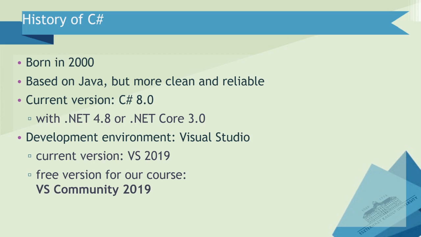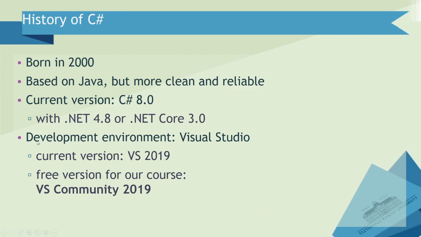So none of you use Mac OS or Linux? No. Okay, but if you did, you could use this other .NET framework, .NET Core. This is a platform independent version of .NET. So you can even program in C# for Mac OS or Linux. This is really cool.